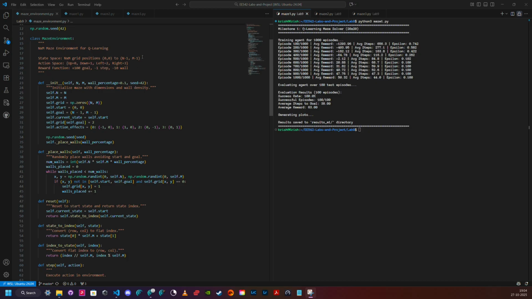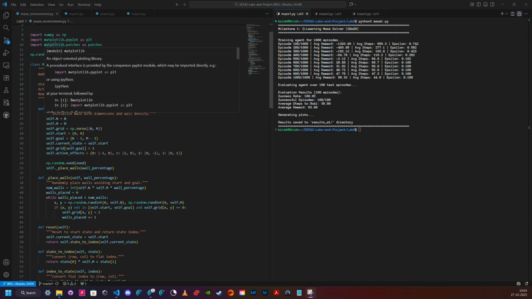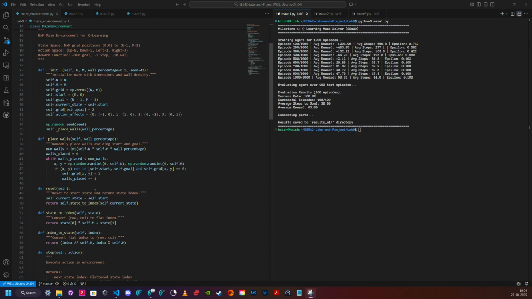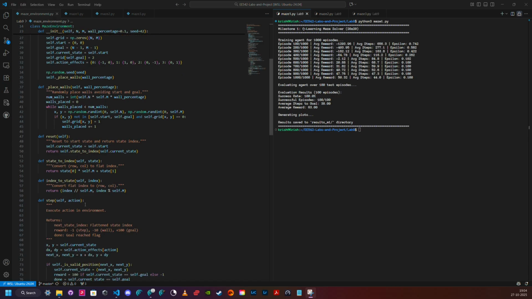Okay, so let's go over the code and the live demo and the results a little bit. Let's start with maze_environment.py, which is the standard maze environment used in all three for consistency. The MazeEnvironment class creates a 20 by 20 grid world with configurable wall density. The reset method initializes each episode, placing the agent at position 0,0. The step function